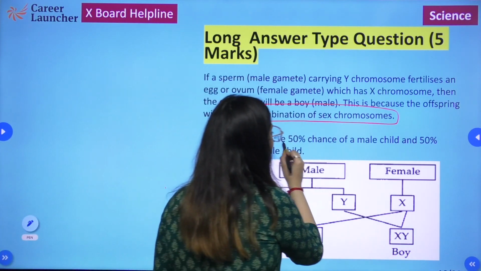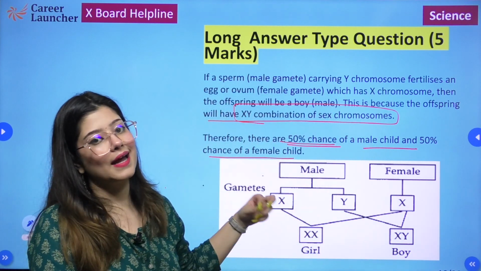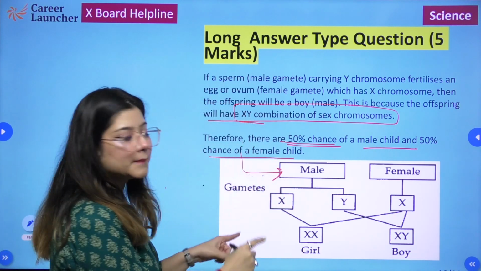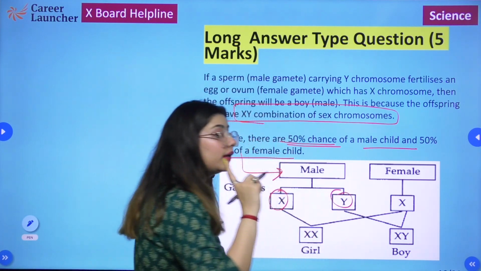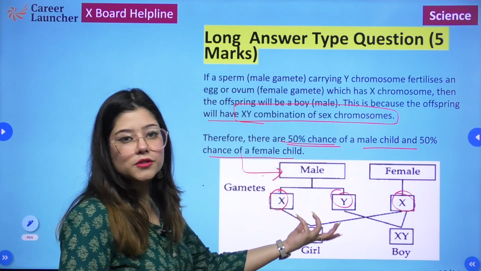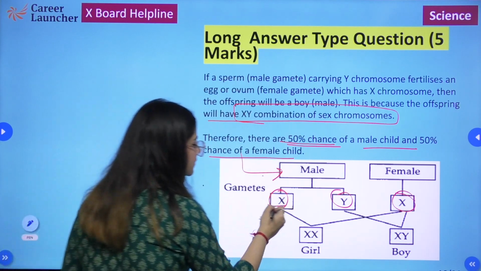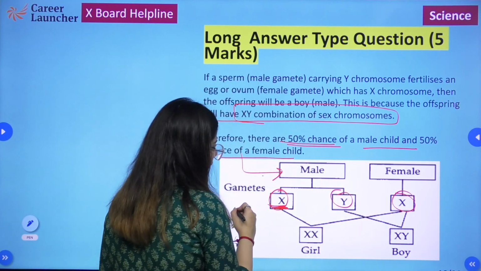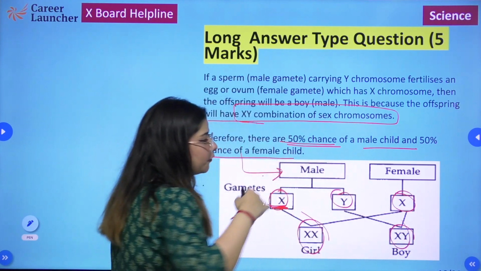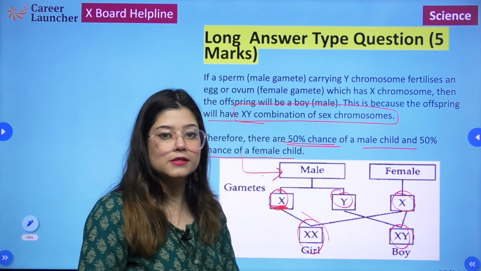Therefore, there will be a 50% chance that a male child is born and 50% chance that a female child is born, and it depends on the male partner because it is the male partner that produces two different types of gametes. The female partner is producing the same type of gametes, so it doesn't matter. It depends on the male partner: if the X from the male fuses with the X from the female, then we get a girl. If the Y from the male fuses with the X from the female, then we get a boy. So this is how you will be able to answer this particular question.